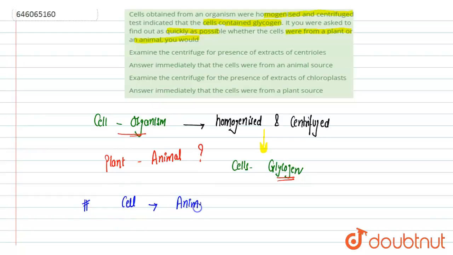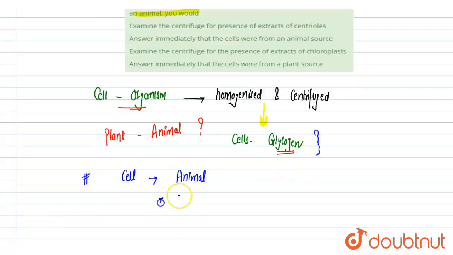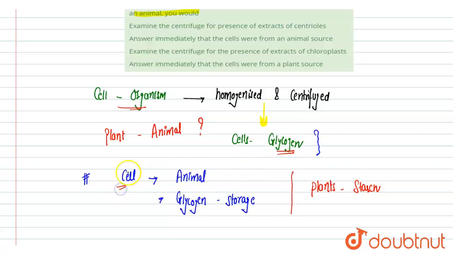Why? Because we are having this information, and this information is sufficient enough to tell us that the cell belongs to the animal, because glycogen is the storage material only in case of the animal. Glycogen acts as a storage material in case of the animal. If we talk about the plants, in case of the plant, the storage material is starch, that is not glycogen. So this information is much more than sufficient to tell us immediately that the cell belongs to the animal. It is from some animal source.